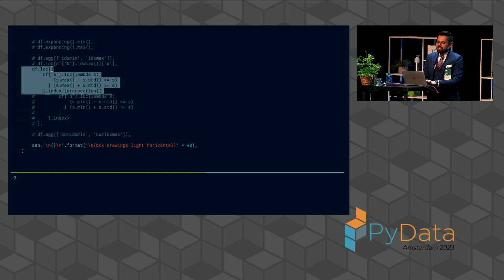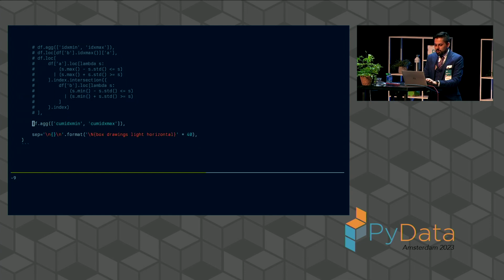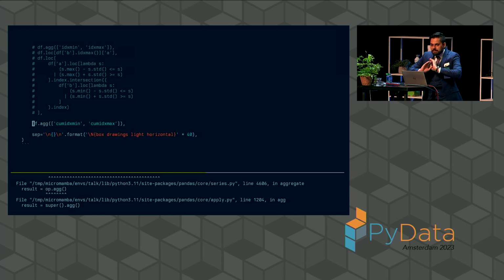Unfortunately, what is missing in pandas is a cumulative index min or a cumulative index max. This is simply and completely missing. And it is an incredibly useful thing to solve very real problems.